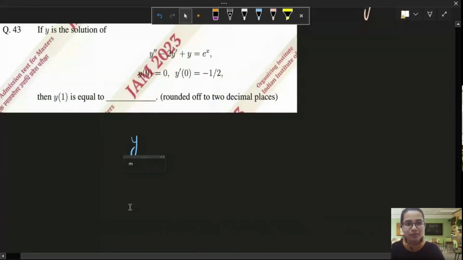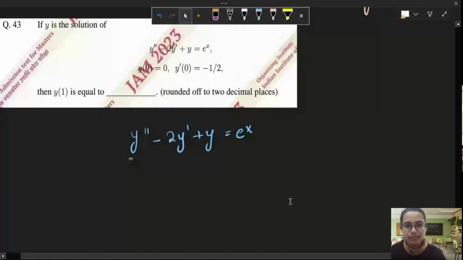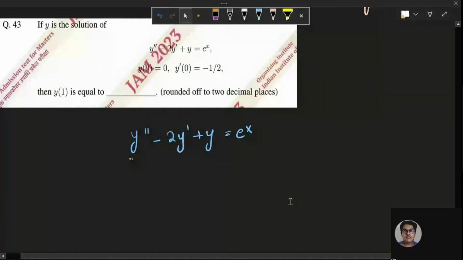Yes, sir, sure. Okay, let's move on to this question. This seems interesting. Until now, we have seen just first order differential equations. This is another question where we'll see something different. Y double dash minus 2y dash plus y. Ma'am, your screen is not presenting. Is it visible now? Yes, ma'am.